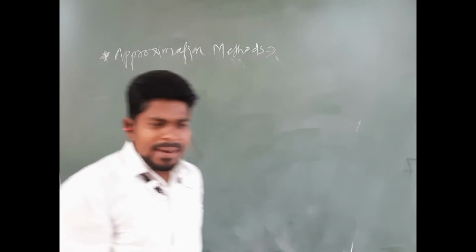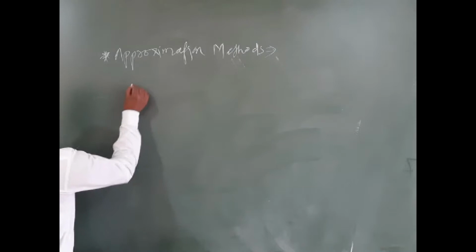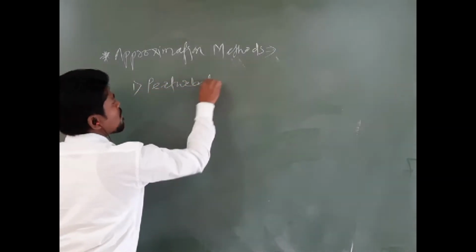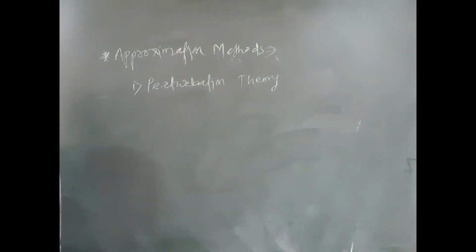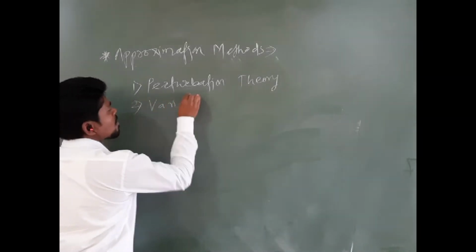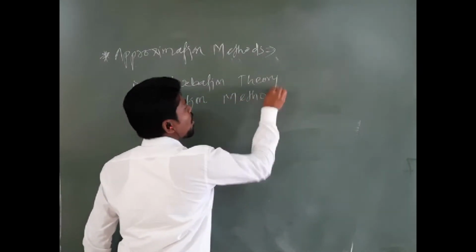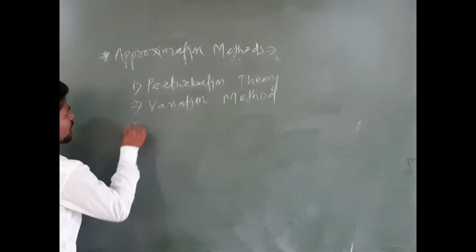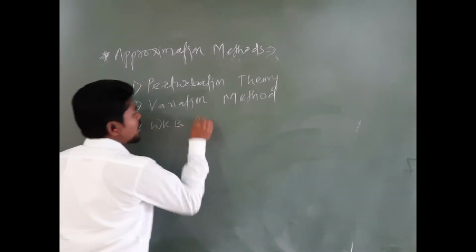Okay now, what are those approximation methods? So first approximation method is perturbation theory. Second approximation method is variational method or variational principle. And third approximation method is WKB approximation.